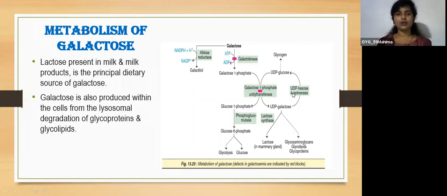We know that glucose and galactose are C4 epimers. Their structural formula is the same, but at the 4th carbon atom, their arrangement is slightly different. So under the influence of galactose 1-phosphate uridyl transferase, galactose 1-phosphate is converted into glucose 1-phosphate.